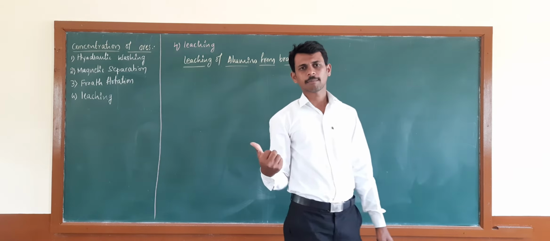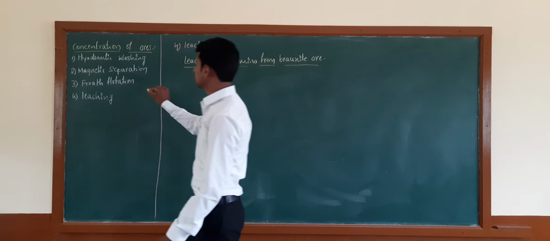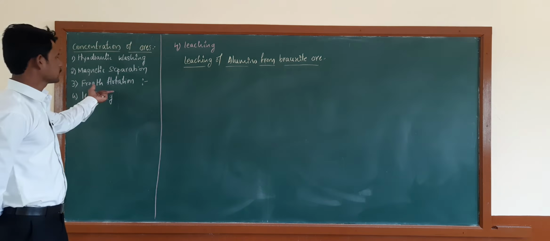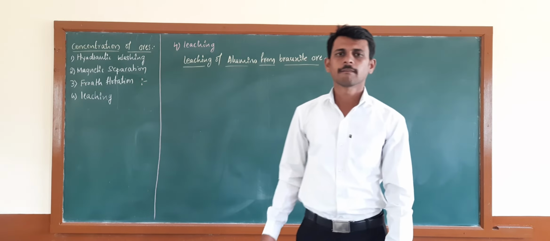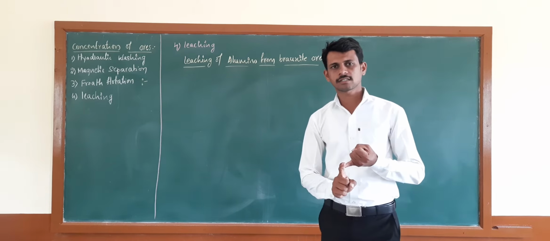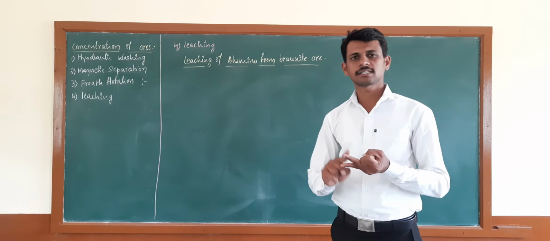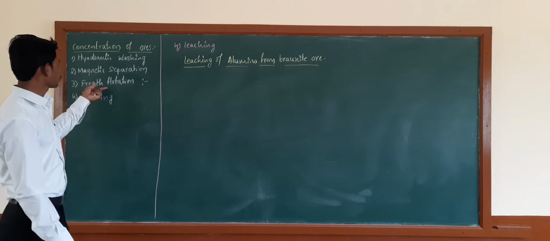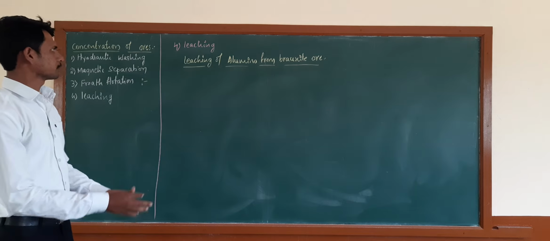This method is only applicable to sulfide ores. Sulfide ores can be concentrated by using froth flotation. It contains a froth flotation container, then we add the powdered ore, then add the froth stabilizers and the collectors. Froth stabilizers are anilines or cresols, and collectors are fatty acids, oils, or other compounds. Then the last one is leaching.